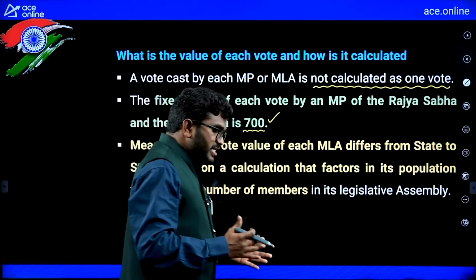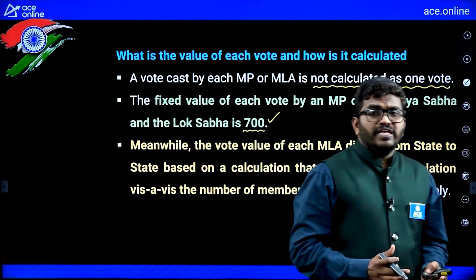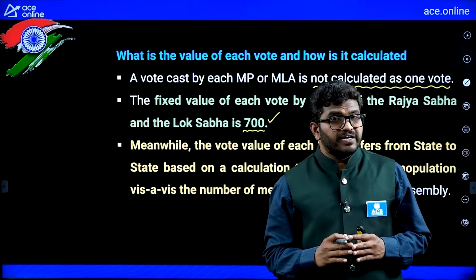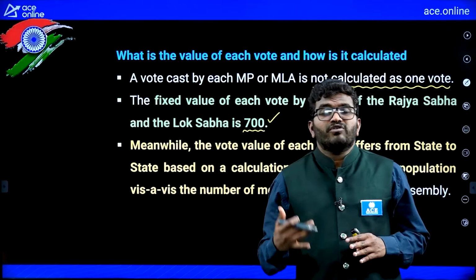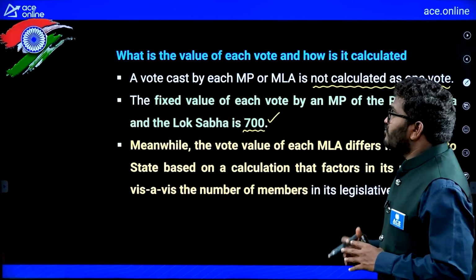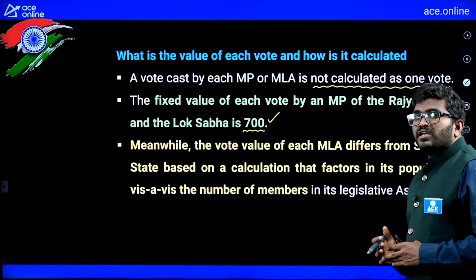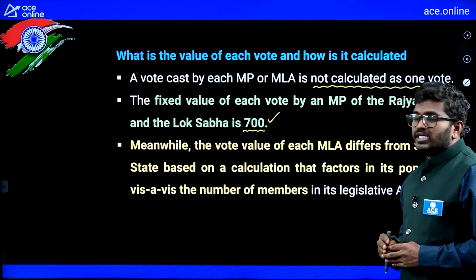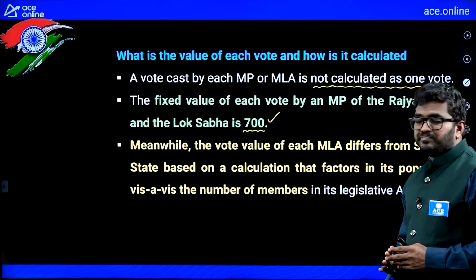Actually, each state has a different population. In each state, in each constituency, the population is different. That's why the value of the vote will change. That's why for an MLA the vote value is different, but for an MP the vote value is fixed, that is 700.